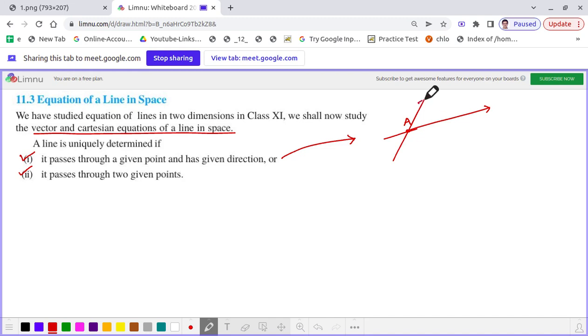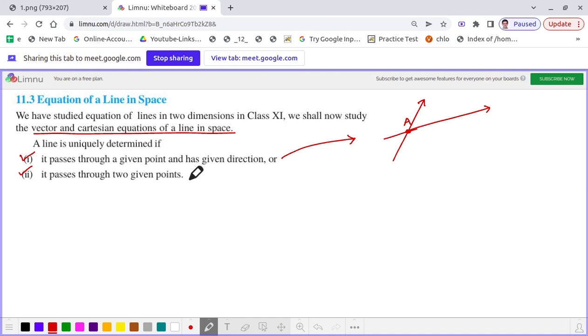If we know it is a given direction and it is passing through a particular fixed point, then we can determine the straight line uniquely, and eventually we will be able to find the equation of that line.